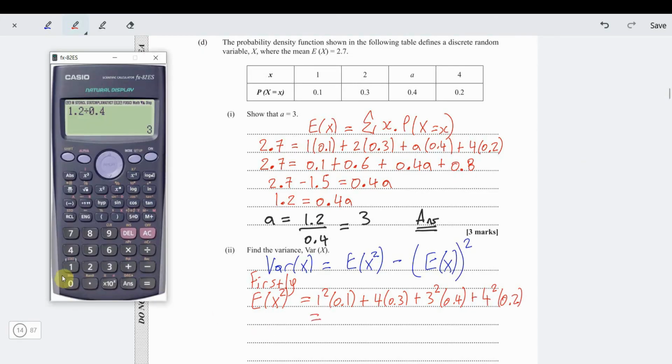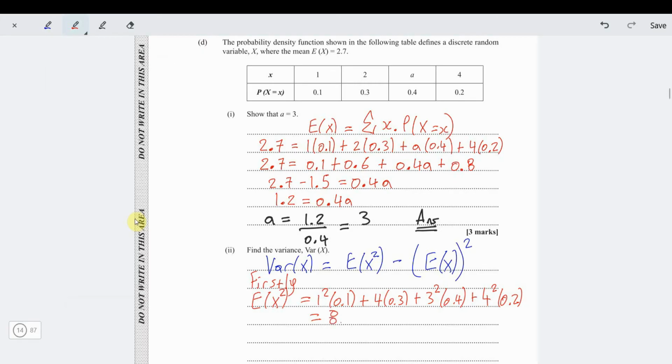So put that in our calculator. 1 times 0.1 plus 4 times 0.3 plus 9 times 0.4 plus 16 times 0.2. In that case, put all of that in the calculator and we're getting 8.1. So E(X squared) is 8.1.